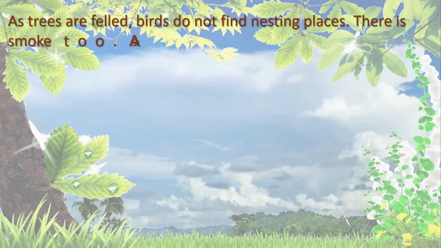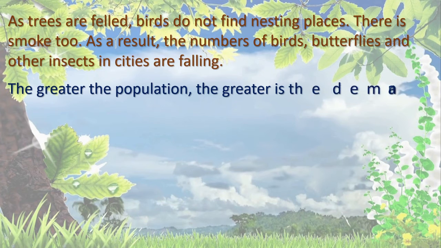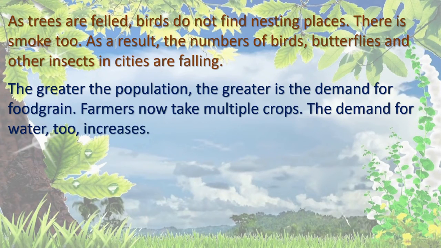As trees are felled, meaning cut, birds do not find nesting places, right? There is smoke too. As a result, the numbers of birds, butterflies and other insects in cities are falling. The greater the population, the greater is the demand for food grain. Farmers now take multiple crops. The demand for water too increases.